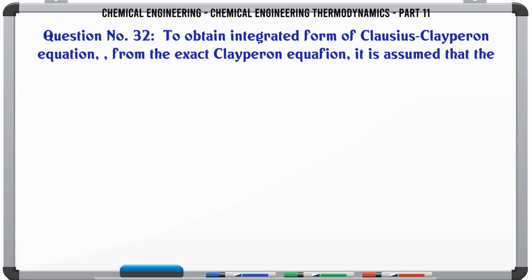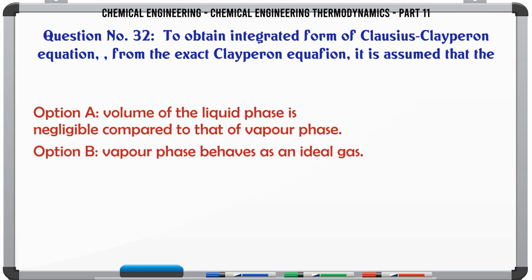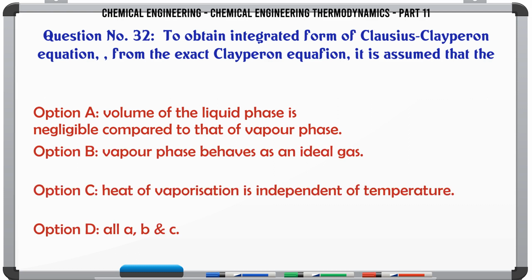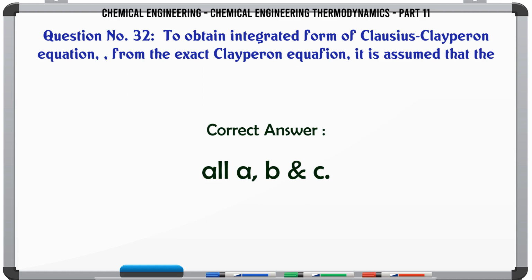To obtain integrated form of Clausius-Clapeyron equation from the exact Clapeyron equation, it is assumed that the A volume of the liquid phase is negligible compared to that of vapor phase. B vapor phase behaves as an ideal gas. C heat of vaporization is independent of temperature. D all ABC. The correct answer is all ABC.